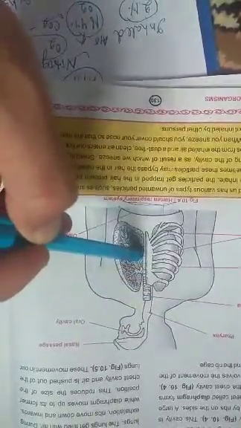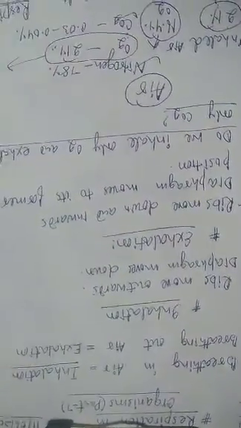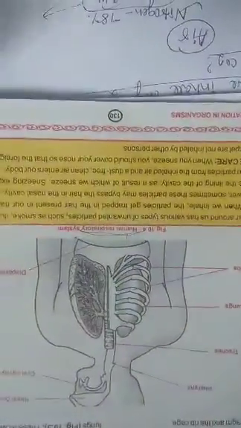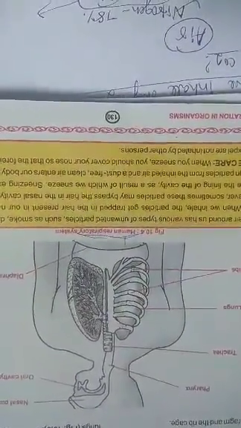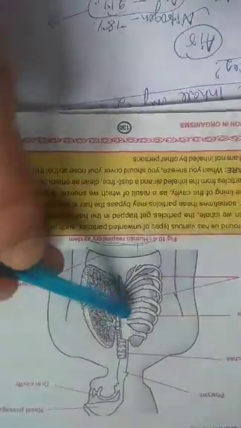You know that the lungs are present in the thoracic cavity. When we inhale air, if you put your hand on your chest, you will see that during inhalation these ribs move up and outwards.